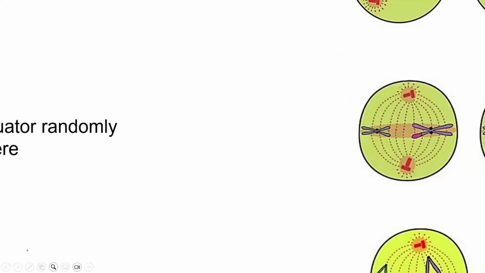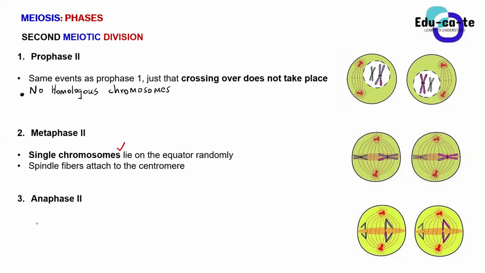Okay, and then anaphase 2. During anaphase 1, guys, we said that the spindle fibers contract and start pulling the chromosomes away from each other, the homologous chromosomes away from each other.